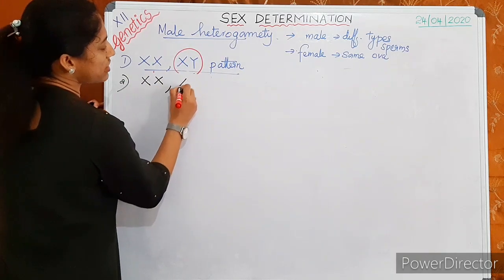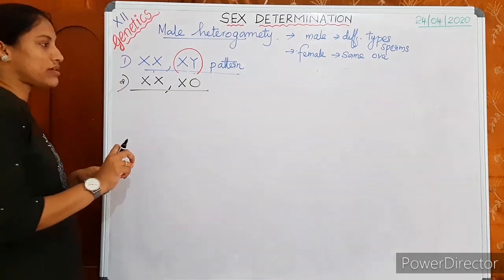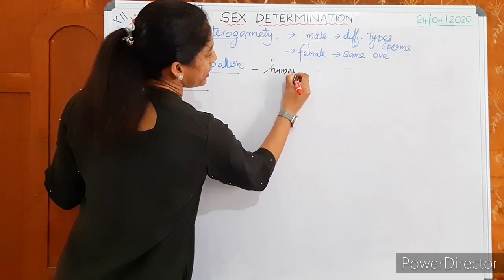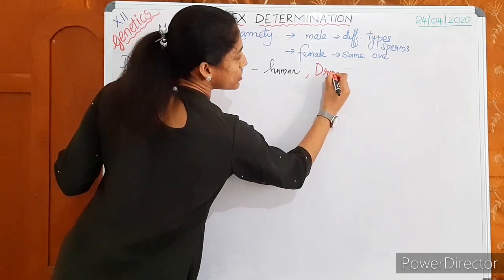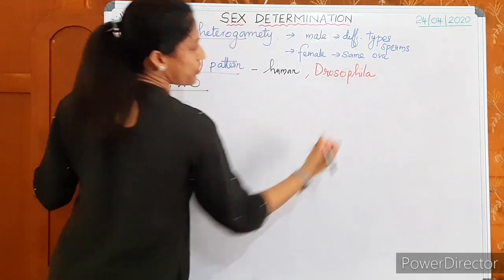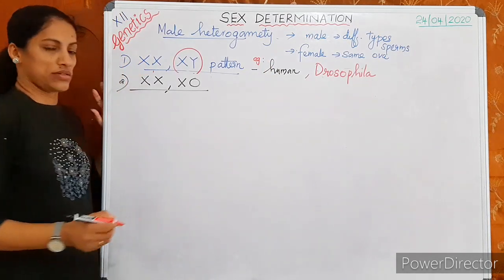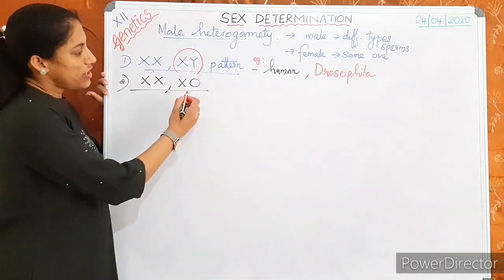It is the XX-X0 pattern. For the XX-XY pattern, which examples have you studied? You are familiar. Human being is one example. And another example you are familiar with, because you studied it in the last class, is the Drosophila fly. Two examples for the XX-XY pattern. Then the next is the XX-X0 pattern. Why is there a 0 there?